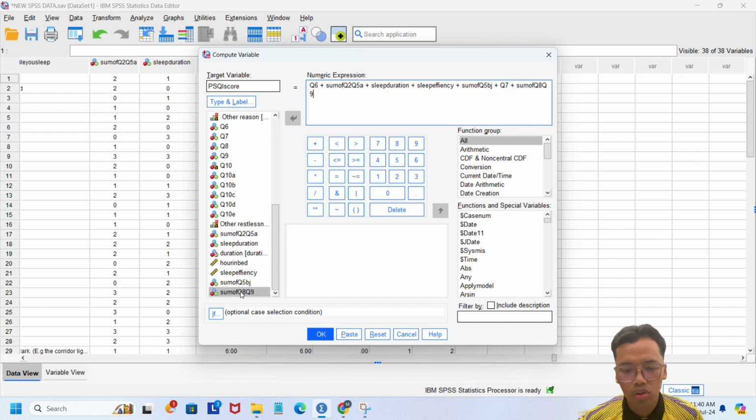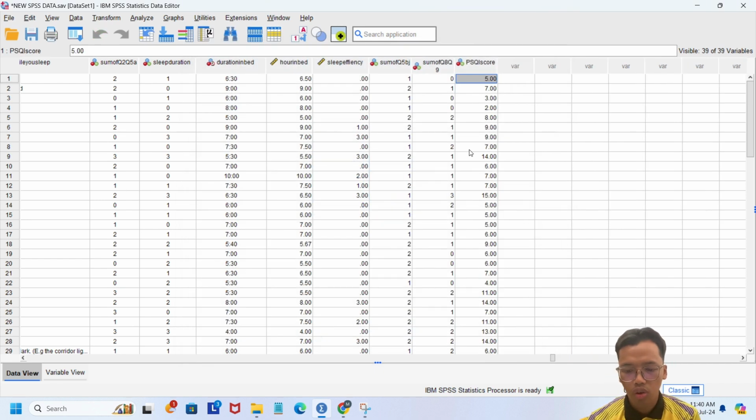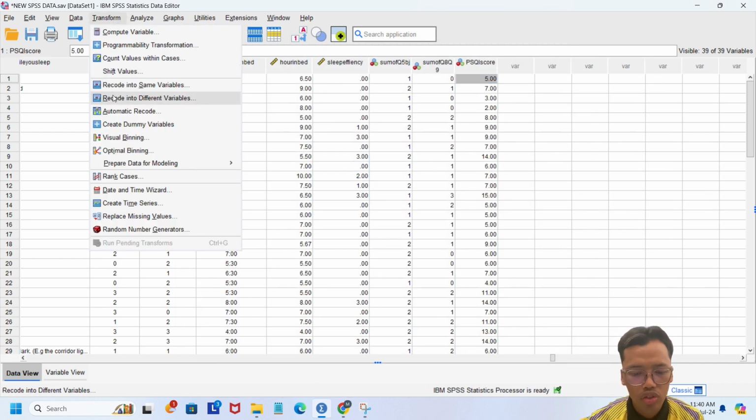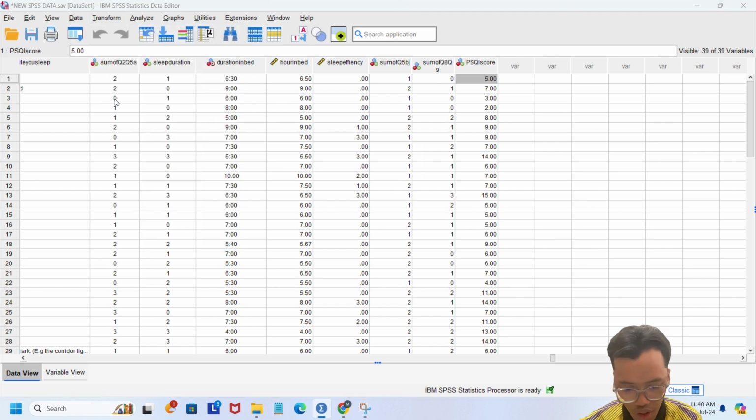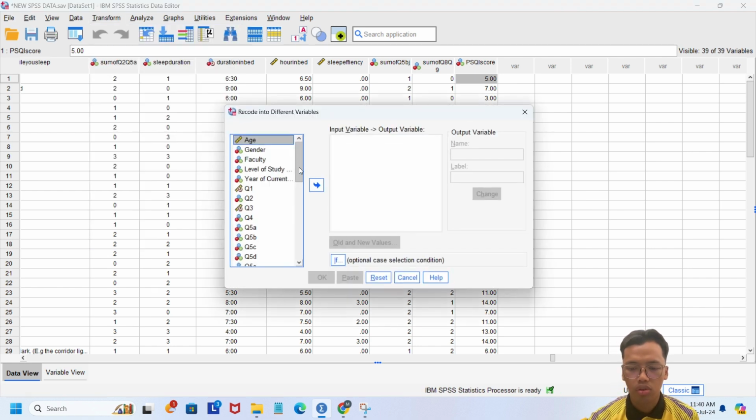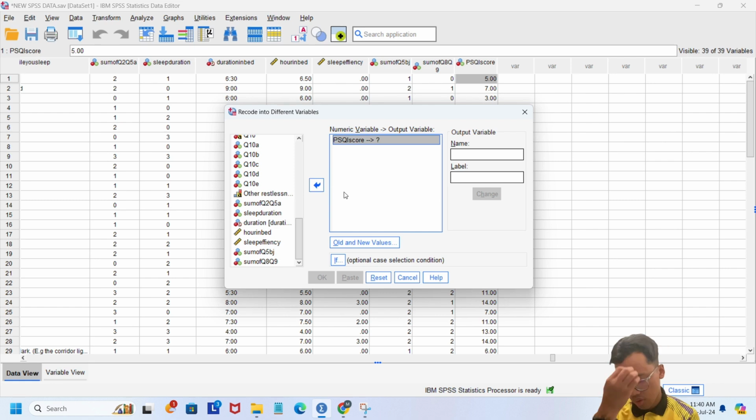So then we go to recode into different variables. We put PSQI score and name it as score. Change it, old and new values. So the values range from 0 to 5. The new value is 0. We add.